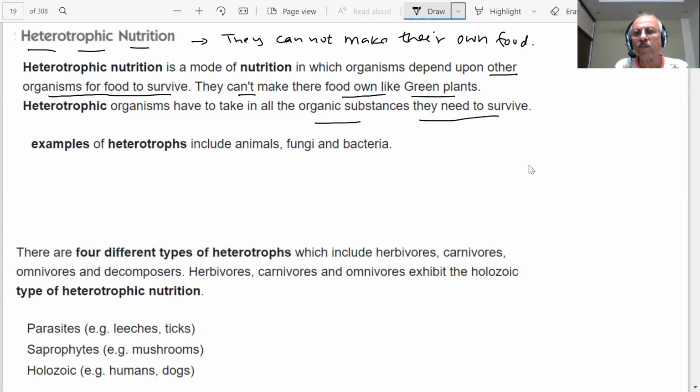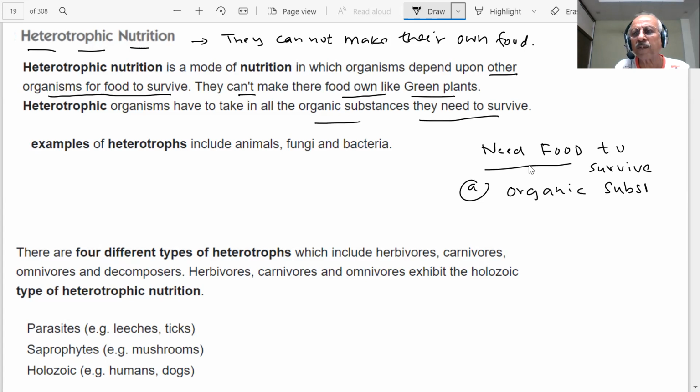Now you are aware that you need food, but when I say you need food, what does it mean, student? What do you mean by food to survive? We need food to survive. In this food, there are some organic substances also. What are the organic substances? For example, you have carbohydrates, you have fats, you have proteins. They are complex organic compounds. These are complex molecules which we all need, student.